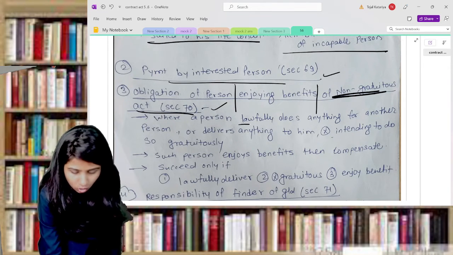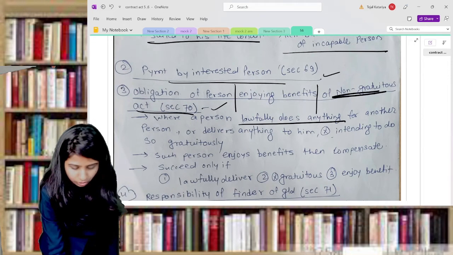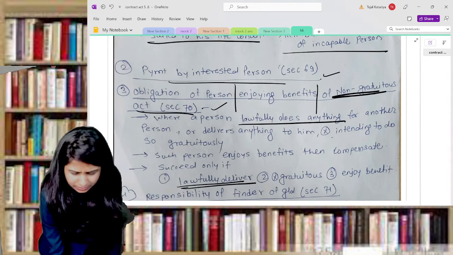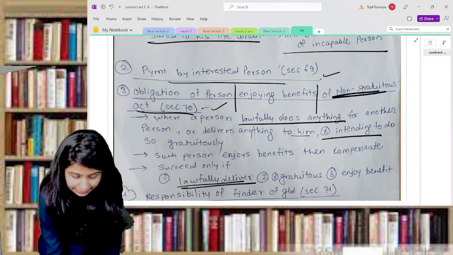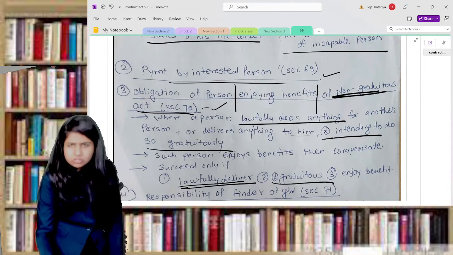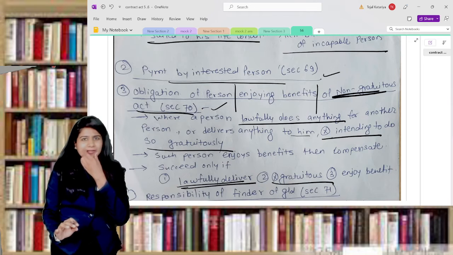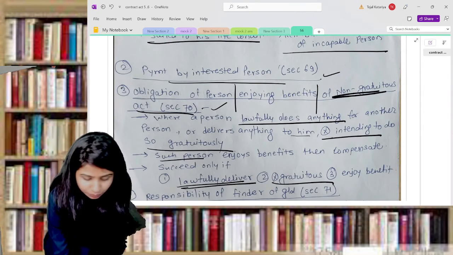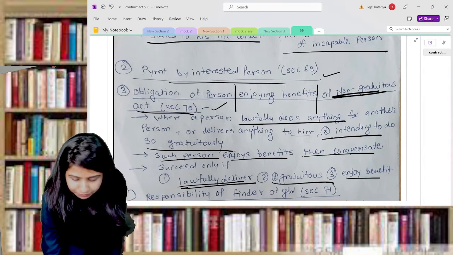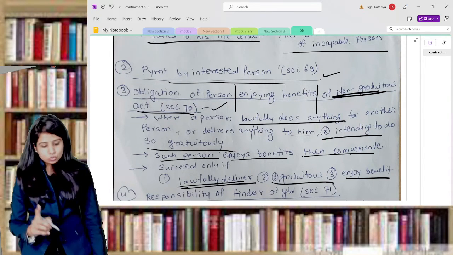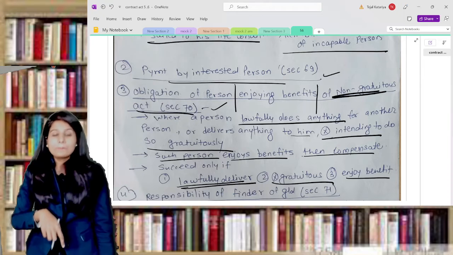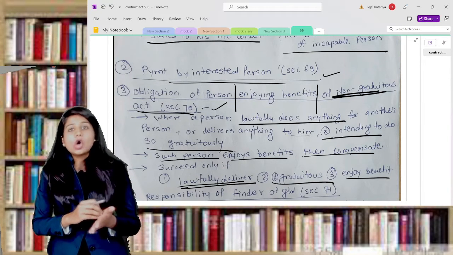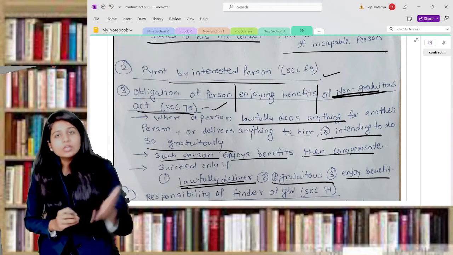Where a person lawfully does anything for another person, or delivers anything to him, not intending so gratuitously, that means you are not providing voluntary services, you are not doing any charity, and such person enjoys the benefit from it, then in that situation that other person should compensate you.